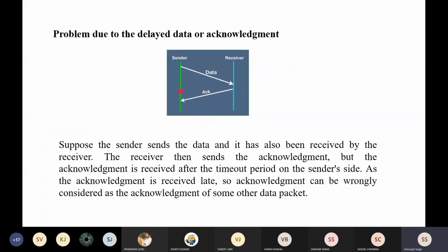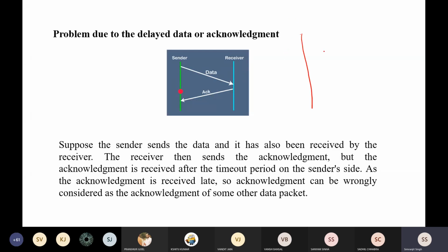Now there is another problem. I'll take the same solutions that are already given to you. Suppose there is a timeout timer and everything is there. The sender sends the data and it is received by the receiver, which then sends the acknowledgement, but the acknowledgement arrives after the timeout period on the sender side. As the acknowledgement is received late, it can be wrongly considered as the acknowledgement of some other packet. To understand it, I have to take another example.